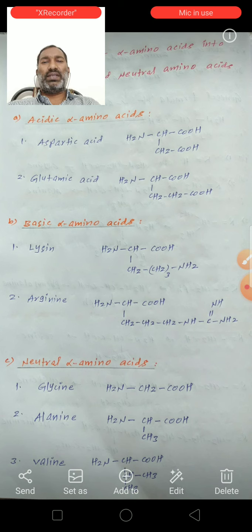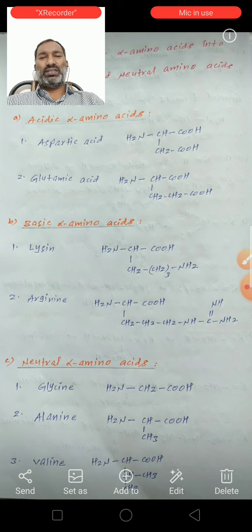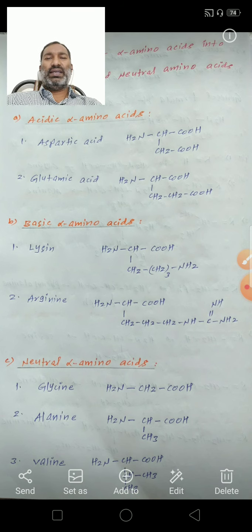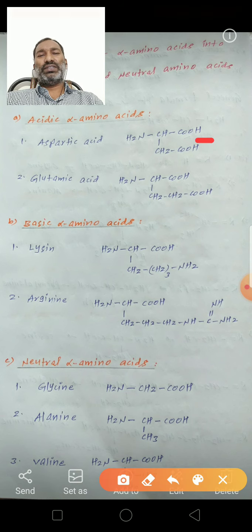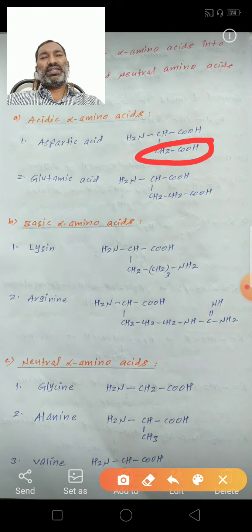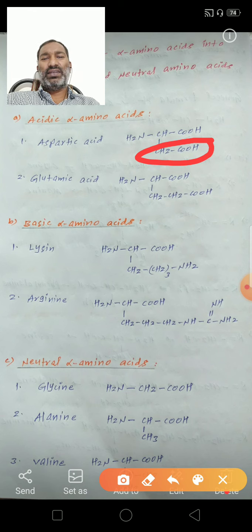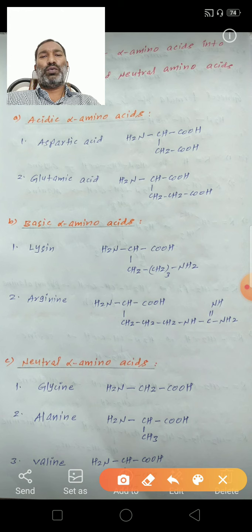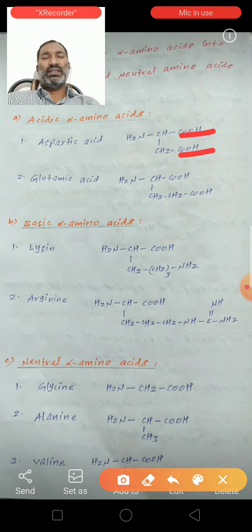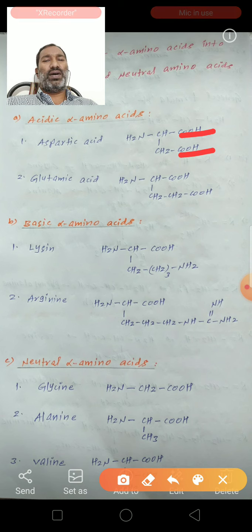The structure of aspartic acid is NH2-CH(COOH)-CH2-COOH. Here the NH2 group is attached to the alpha carbon, and the CH2COOH group is also attached to the alpha carbon. So this amino acid contains two COOH groups. This is one COOH group and this is another COOH group. So it is an acidic alpha amino acid. It is an example of acidic alpha amino acids.